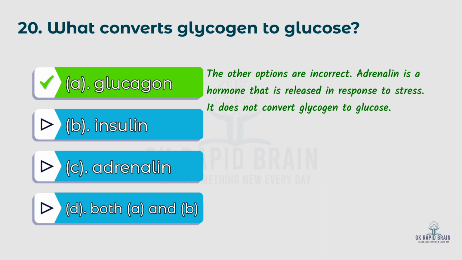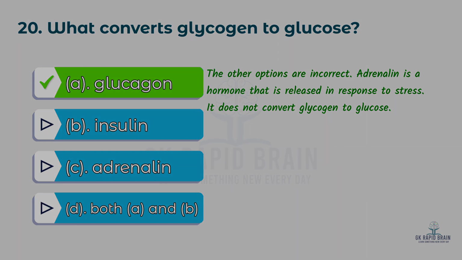The other options are incorrect. Adrenaline is a hormone that is released in response to stress. It does not convert glycogen to glucose.